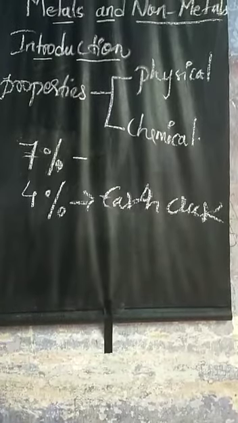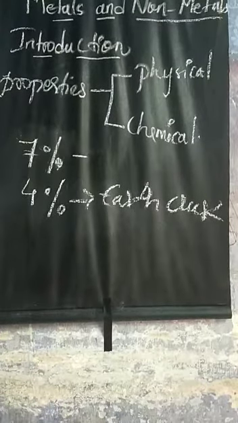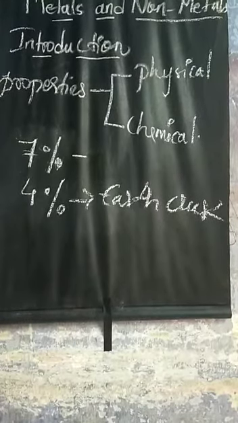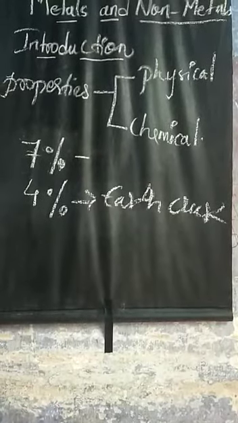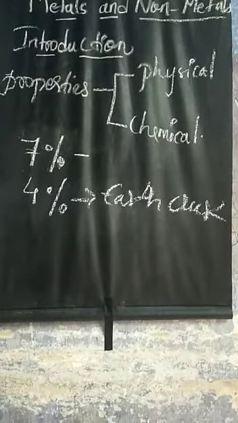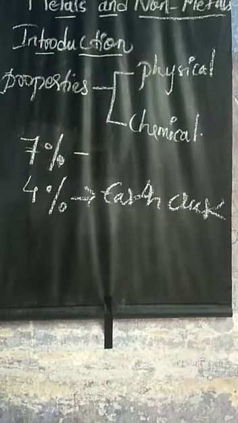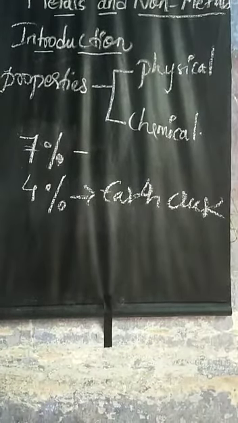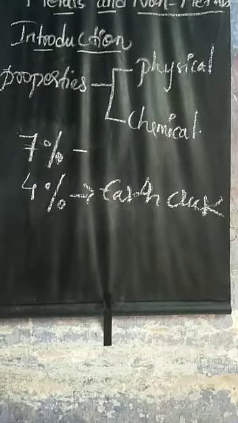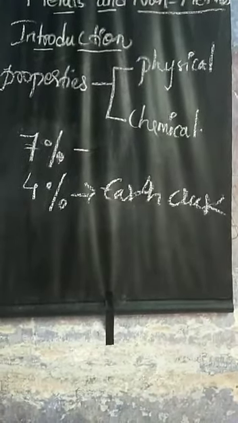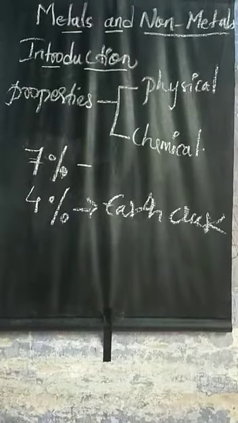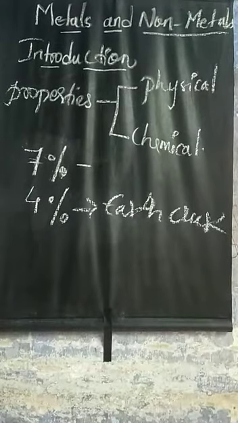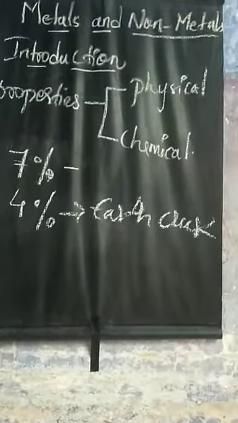Non-metals are generally soft and not strong. They are light substances and non-sonorous. Some examples of non-metals are carbon, sulfur, phosphorus, silicon, hydrogen, oxygen, nitrogen, etc. All these are types of non-metals. Diamond and graphite are also called non-metals.